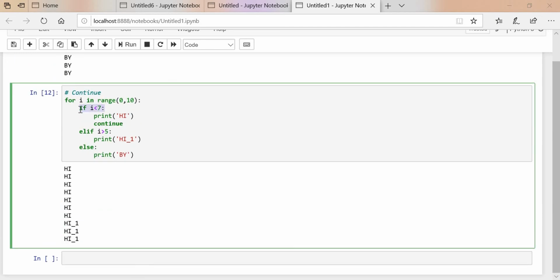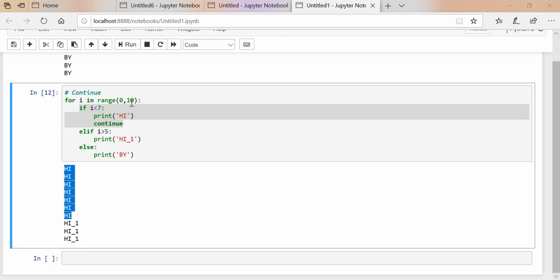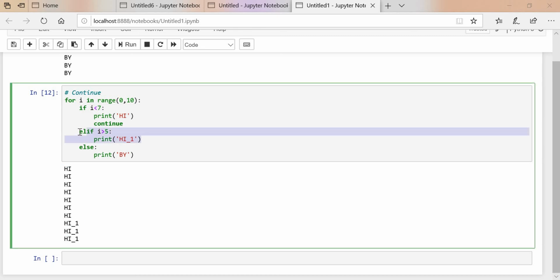Okay. See, if i is less than 7, this condition is true. That's why it is printed hi over here. Then it will continue this loop. It will go down, it will check i is less than 5. Yes, true. Then what are the remaining? See, 7 times it is printed hi. Then what are the remaining? The loop will run till 10. So the remaining 3 times it is printed hi_1.